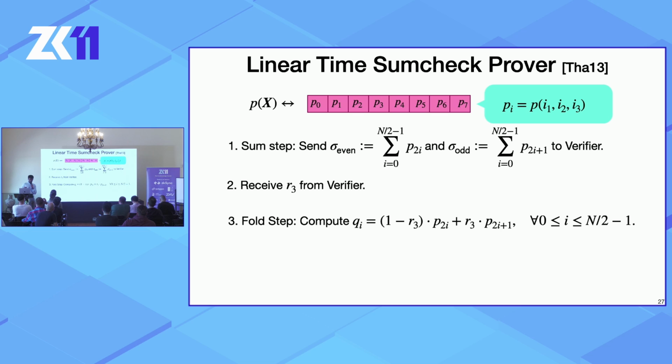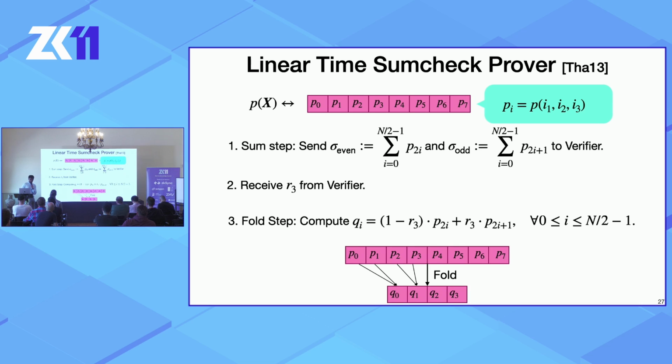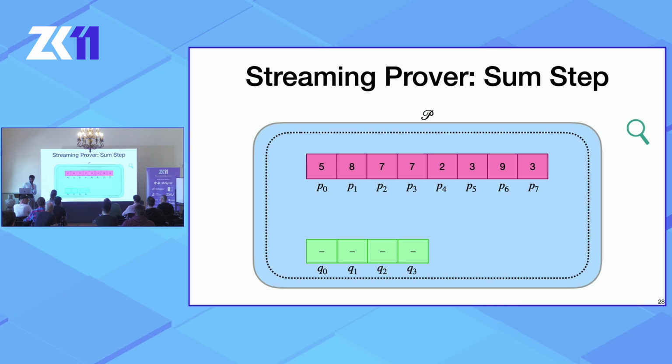And then it performs this fold step, where internally it needs to compute a new table of half the size that folds p in half. And how it does this is by folding pairs of things together. In particular, these pairs are adjacent elements. You don't really have to know where that exact folding equation came from. All you need to know is that we fold things that are side by side together, so this is very streaming friendly.